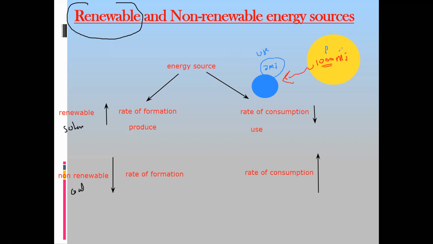Like every day, the sun is generating too much energy because it has too much fuel available. So formation or production is more, but what we utilize is less. In the same way, if formation is less as compared to utilization, that kind of energy resource is known as non-renewable energy